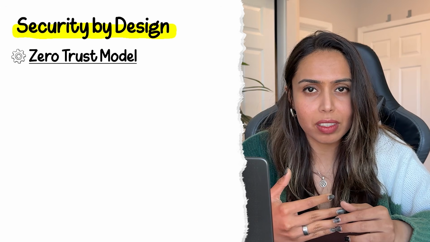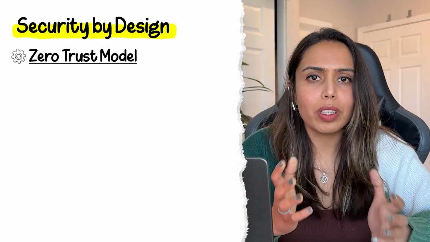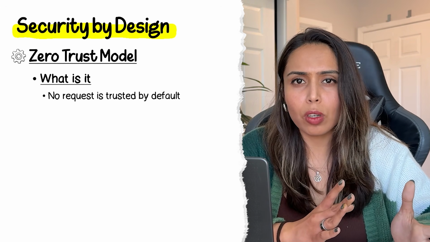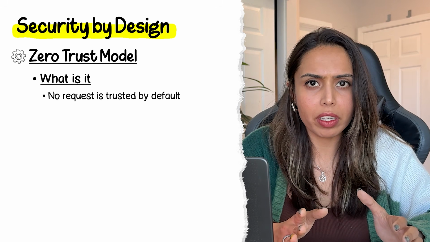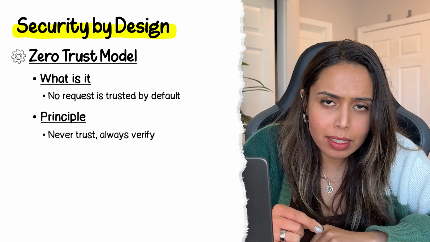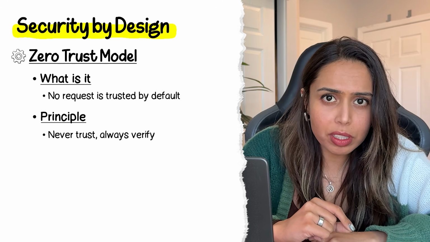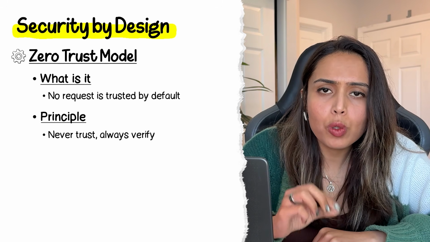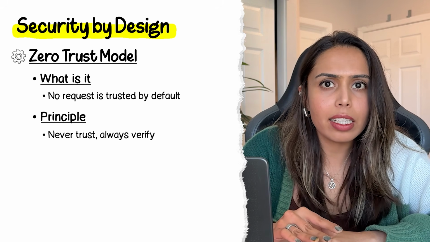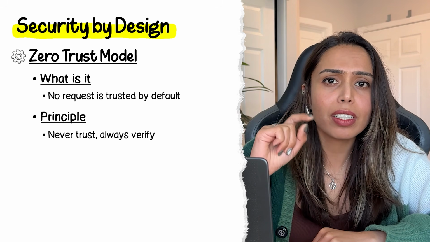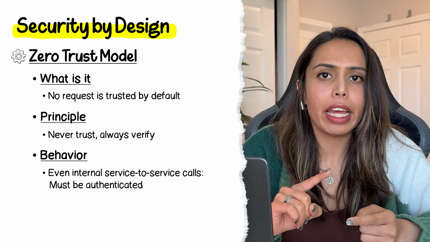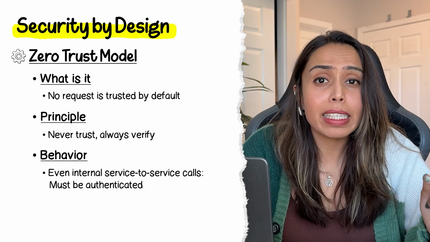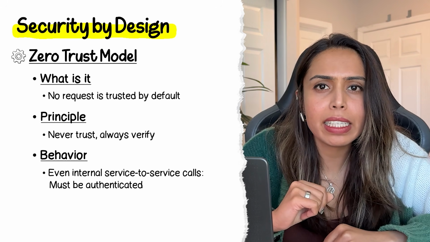Now, you might have heard a lot of people talking about zero trust. It's also a part of this concept. Now, what is zero trust? In traditional security, every request inside the network was trusted by default. Zero trust came in and it started implementing things quite the opposite way. Even within a network, you verify every request, regardless of where it's coming from. So never trust, always verify. Within our application ecosystem, every service to service call needs to get authenticated, even internal traffic.